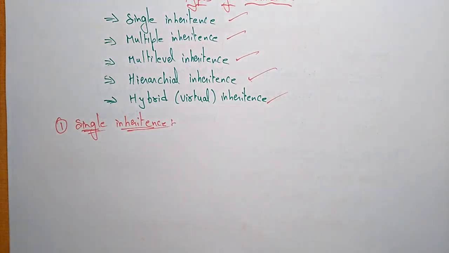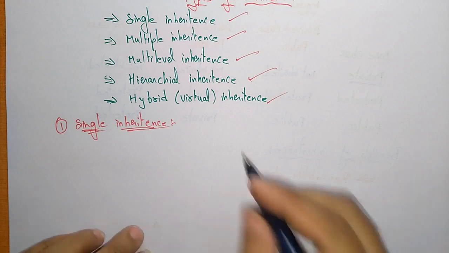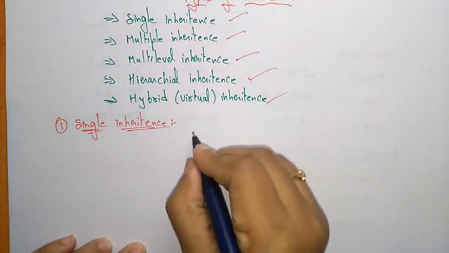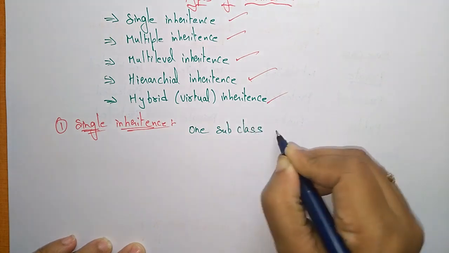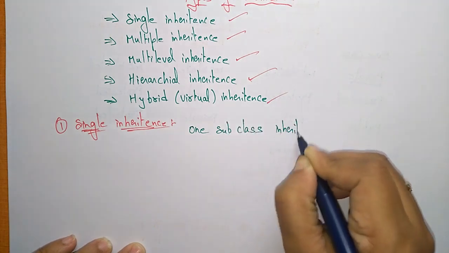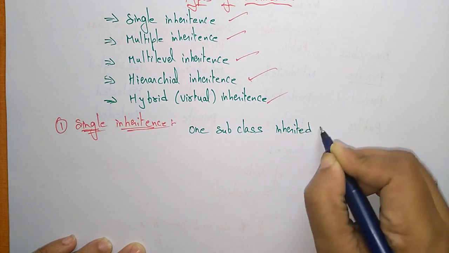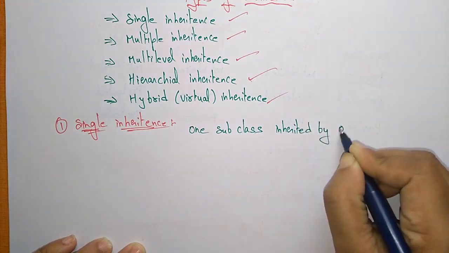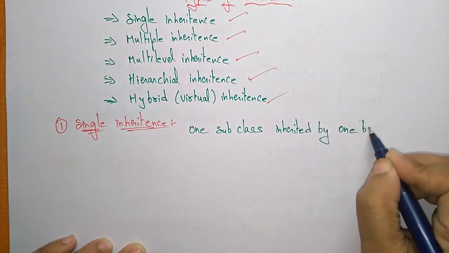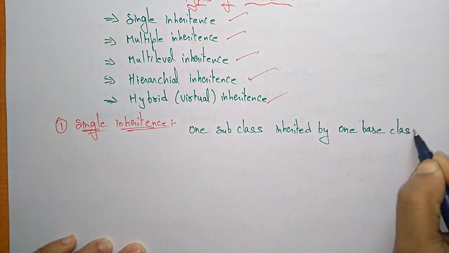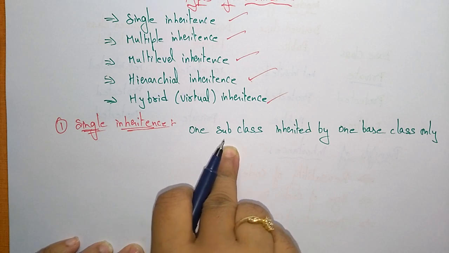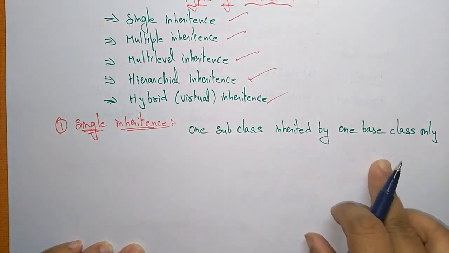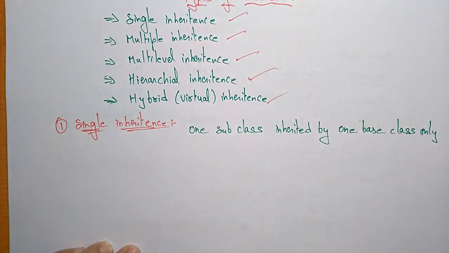Single inheritance means one subclass is inherited from one base class only. I explained what a subclass is. Subclass is nothing but a derived class. The base class is the parent class.